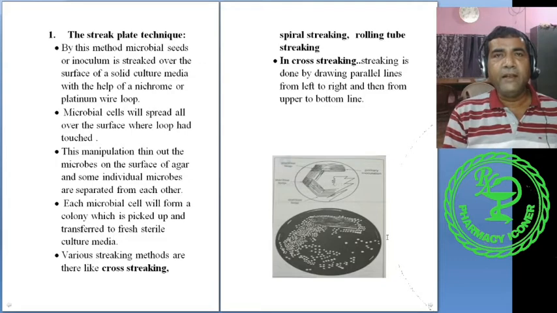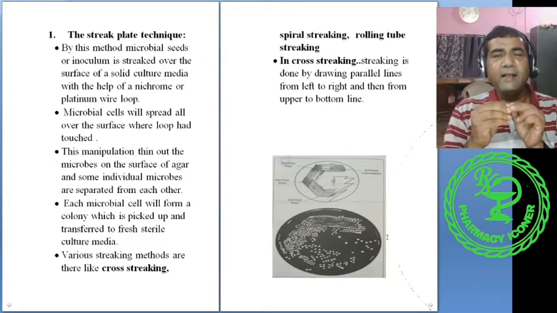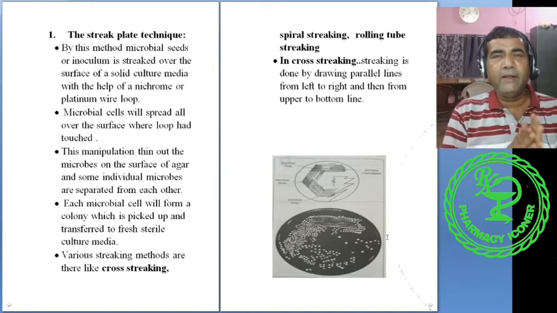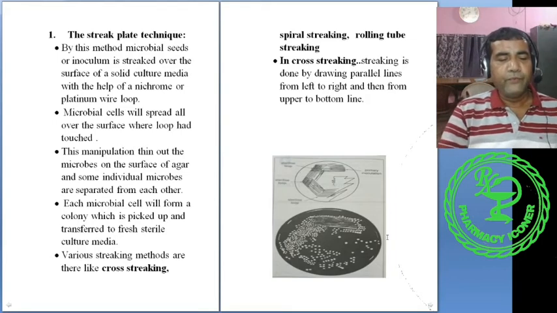However, if some aggregating bacteria are there, that is, 2-3 bacteria aggregated together, then the colony may be formed from different cells also. So this is the streaking technique.